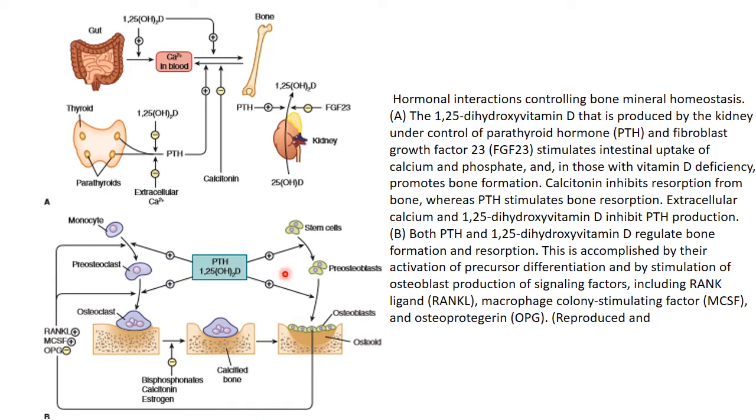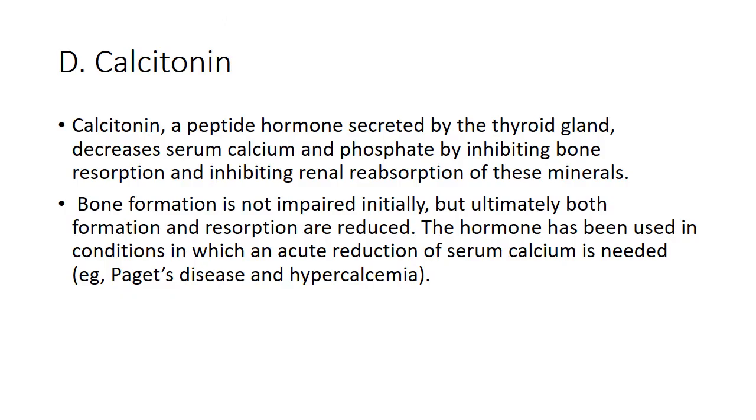This B part shows the effect of parathyroid hormone and vitamin D on bone formation. So we are going to now discuss the rest of the hormonal factors that affect bone mineral homeostasis. In the previous lecture, we have discussed vitamin D, parathyroid hormone, and similarly fibroblast growth factor 23. Now we are going to discuss calcitonin.